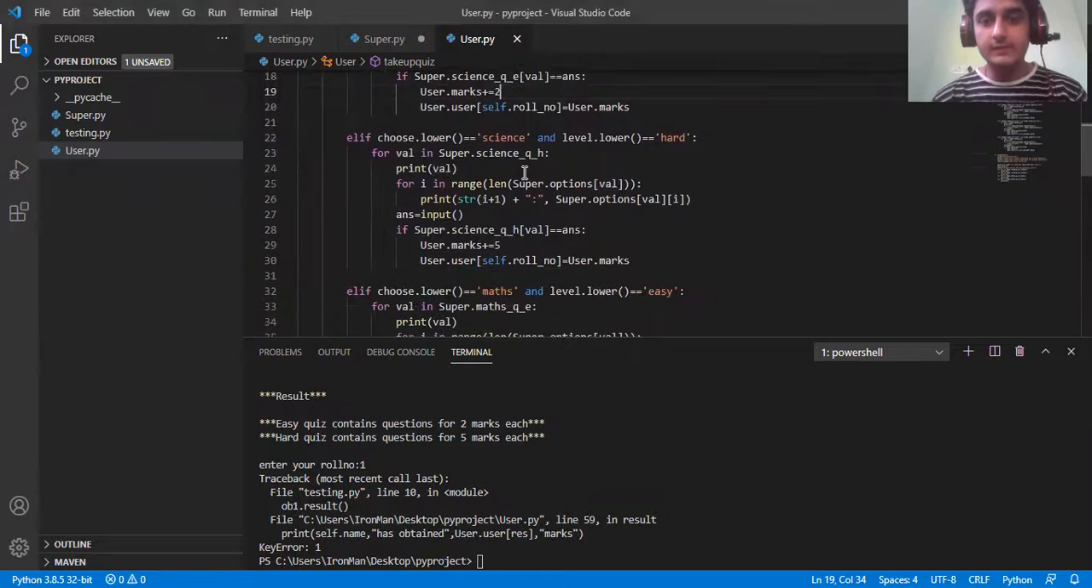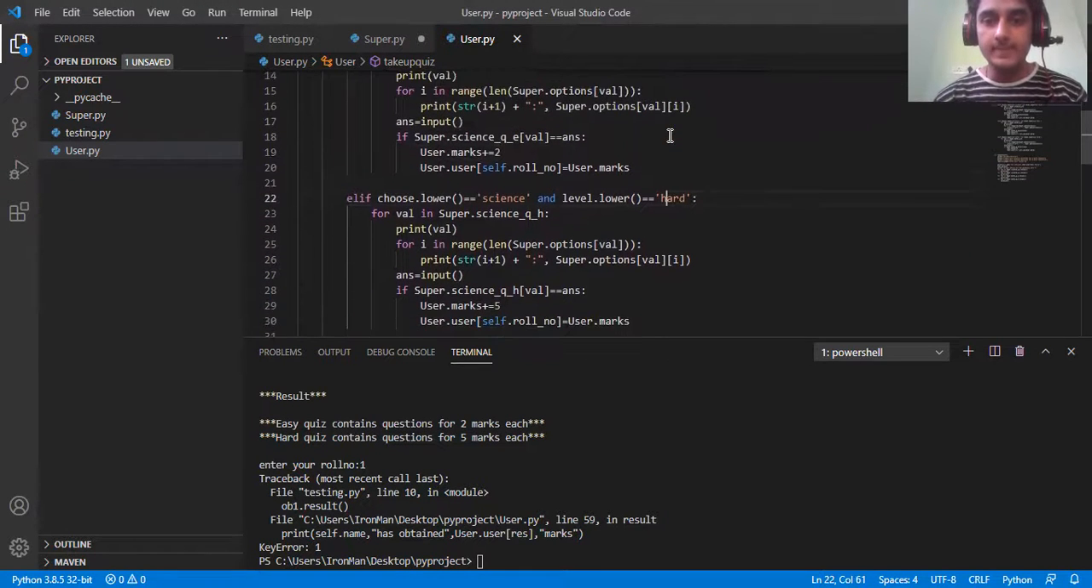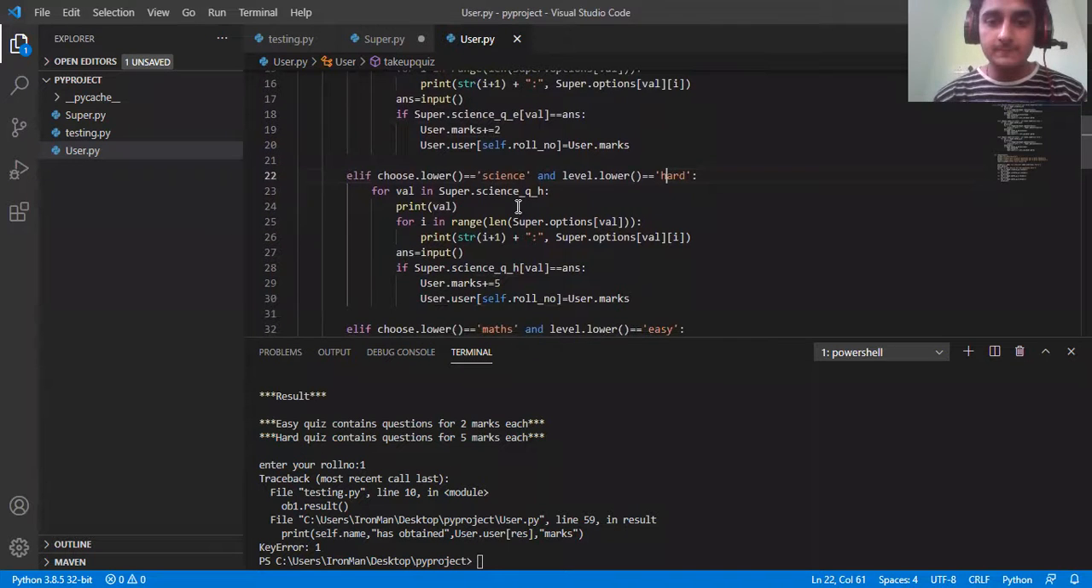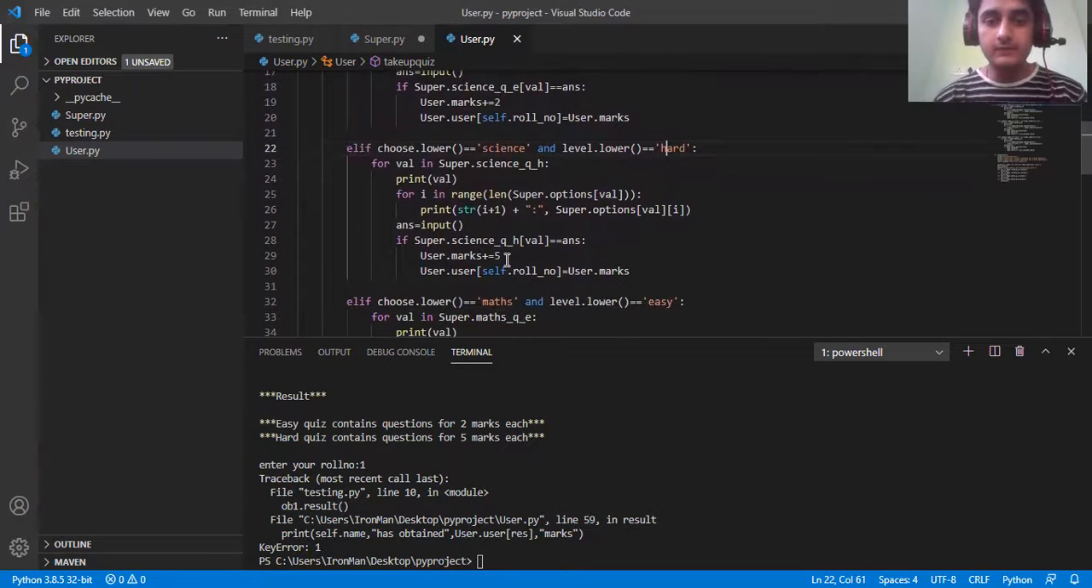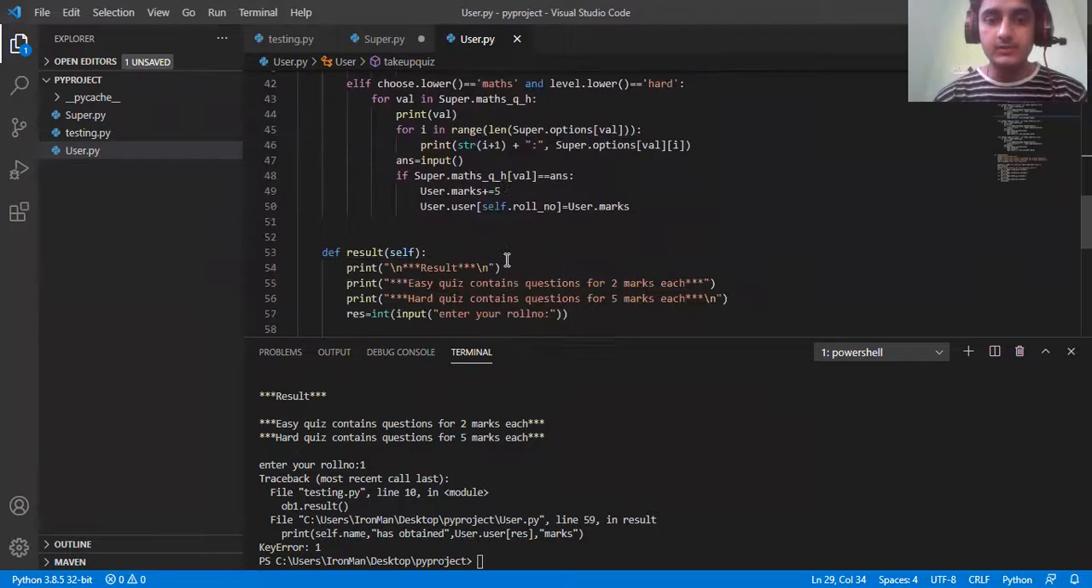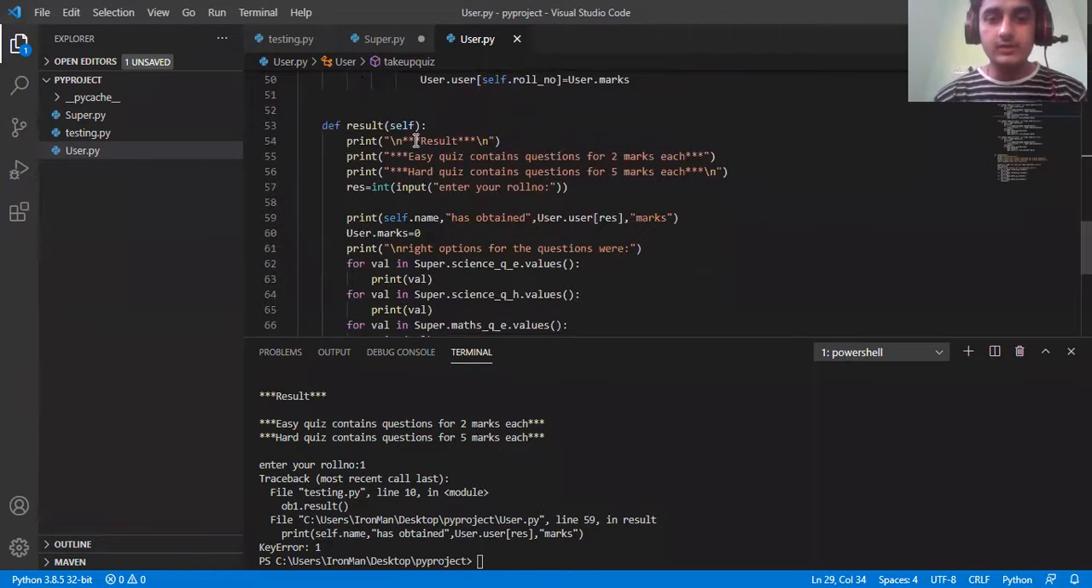After that, if the test level difficulty is hard, then we are gonna give them 5 marks each. If it's easy, we are gonna give them 2 marks each. Here in the result section,